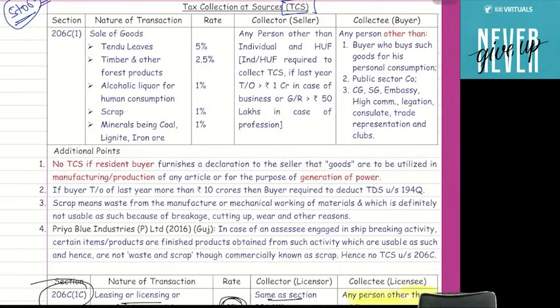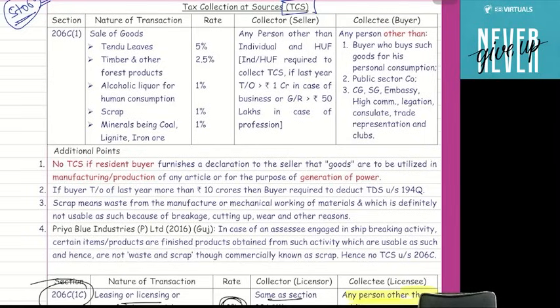So there is a Tasmac shop that actually sells alcoholic liquor for human consumption. So for alcoholic liquor for human consumption, the TCS rate is 1%.